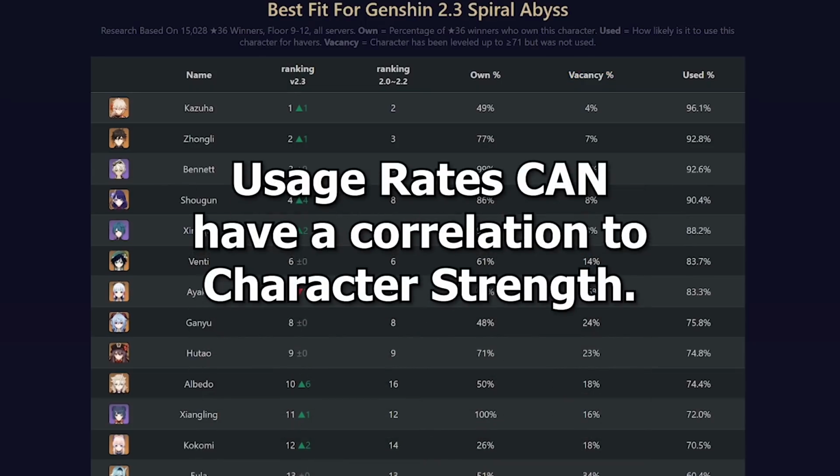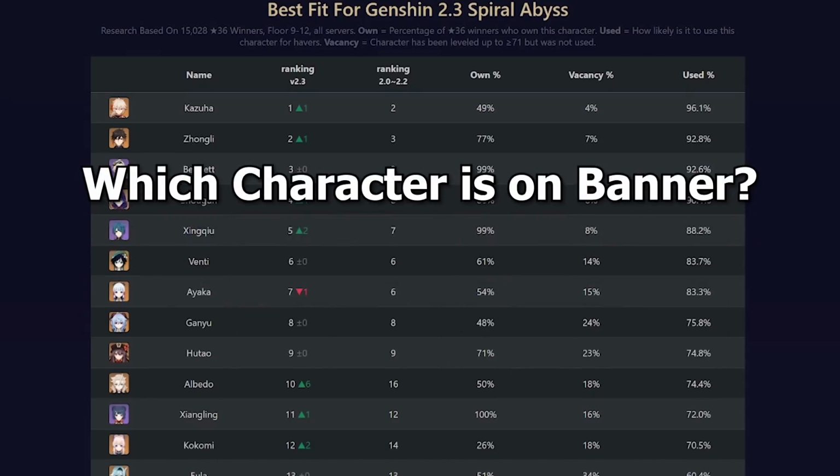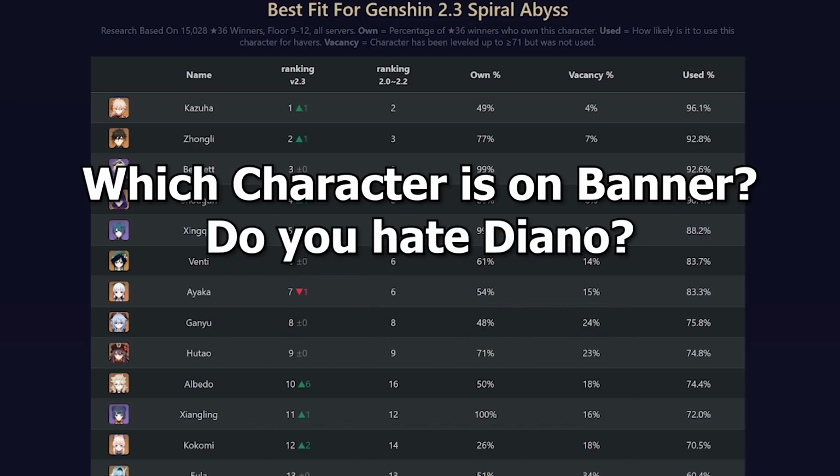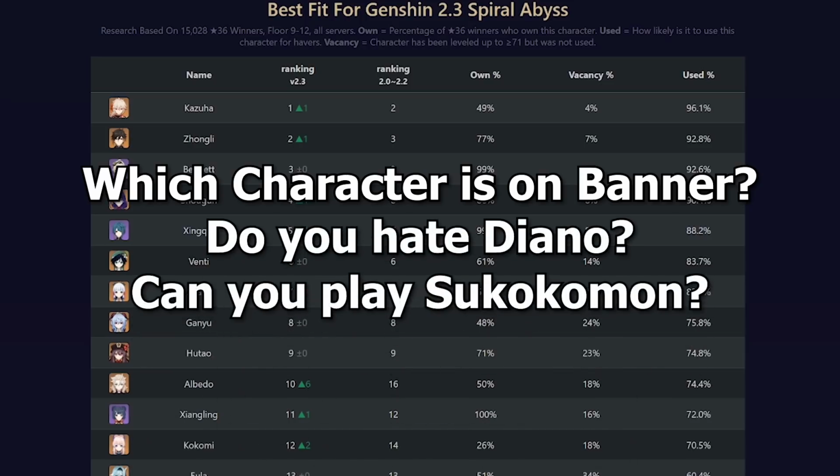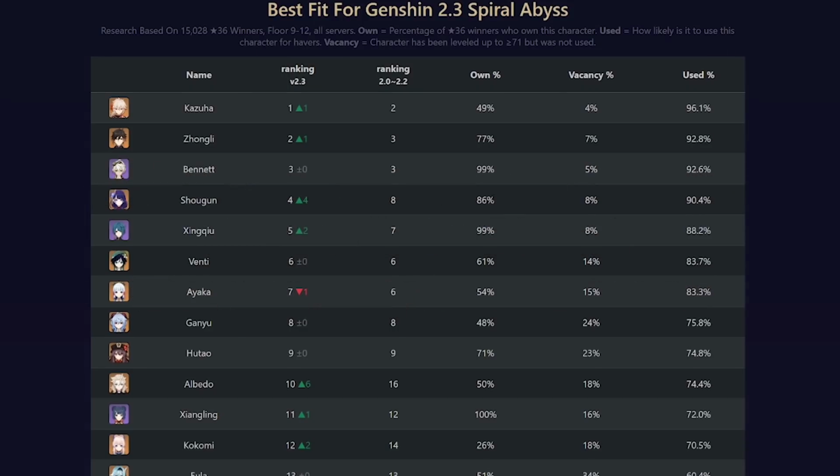Again, usage rate might have some amount of correlation with a character's strength, but there's also a lot of other factors that contribute to usage rate. For example, favorite of the month or general favoritism, since some characters are more likable than others. Ease of use is a kind of important one because some people do like characters that are easier to use, but it doesn't mean that a character that is harder to use is dramatically weaker, and there's a lot of other stuff as well. Spiral Abyss usage rate should never be served as any evidence when it comes to theorycrafting. It should not be used as any evidence when it comes to theorycrafting.